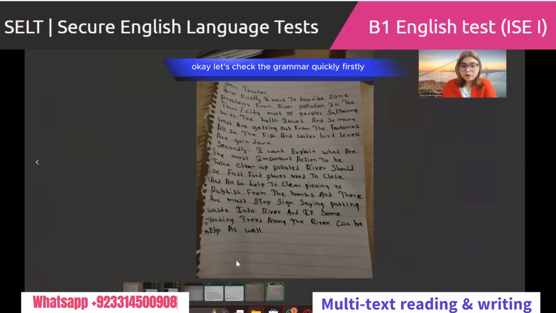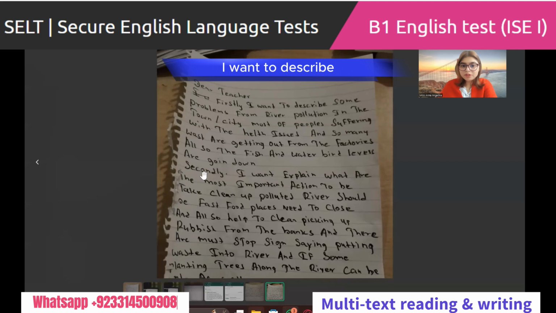Okay, let's check the grammar quickly. Firstly, I want to describe some problems from the river pollution, semicolon, in the town or cities.